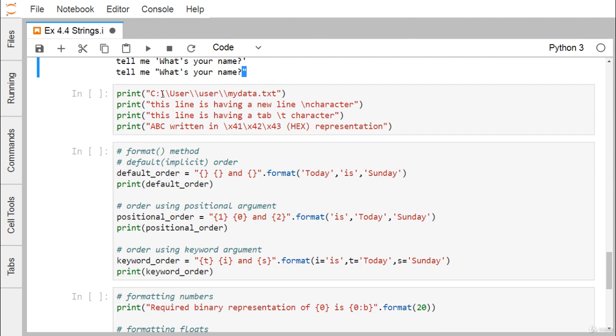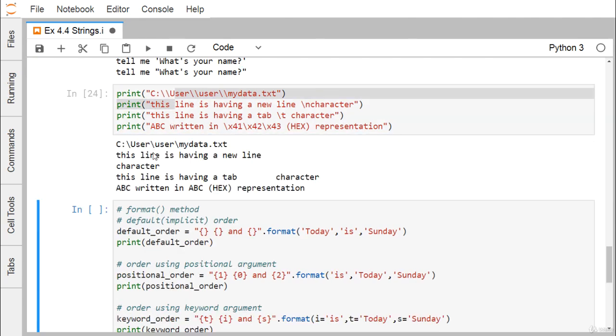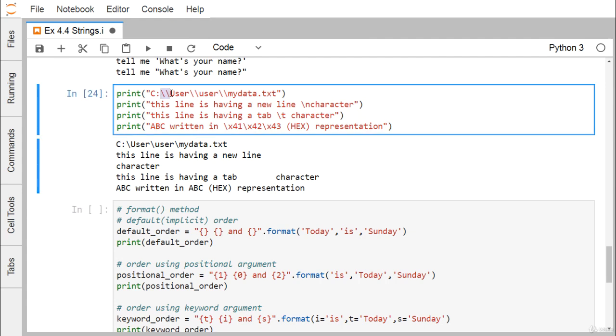Next we are going for this. Here you see there is a print I want to make it printed. Whenever we are having double slash, it will print as a single slash here. You can find we are printing this one as a single slash, but actually in the string we are having the double slash. Print this is having a new line, that is slash n. So what will happen? It will go to the next line.